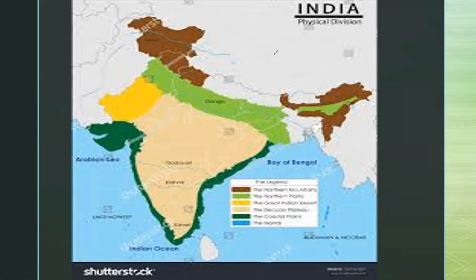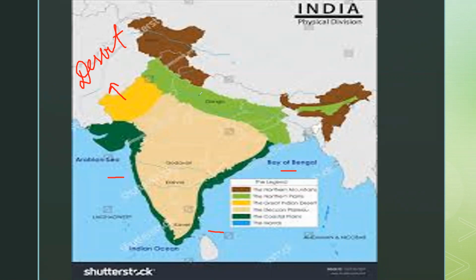What we say, this is the desert. You can see this portion is the desert. This green color you can see over here in the peninsular India. What is a peninsula? Peninsula means a land covered by seas in its 3 sides. See, 1, 2, and 3. Land covered by seas in its 3 sides. So we have learned about peninsula. Then the coastal plains. This green color you can see, these are the coastal plains present near the seas.